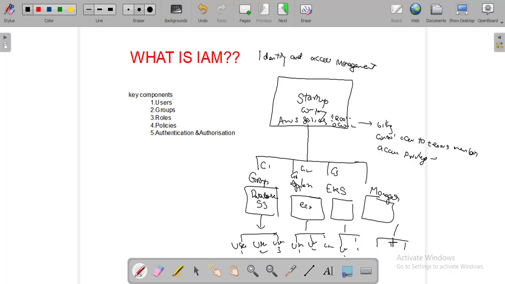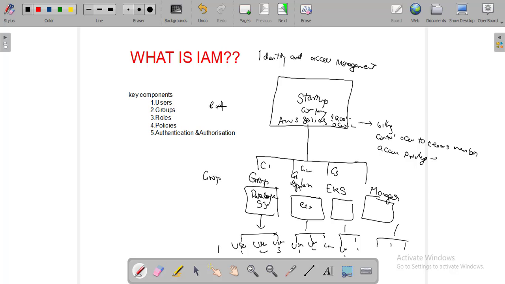I think you now understand what a root account, a group, and a user are. A group is like a particular access for a particular application, like a database or anything. In that group they control the members.